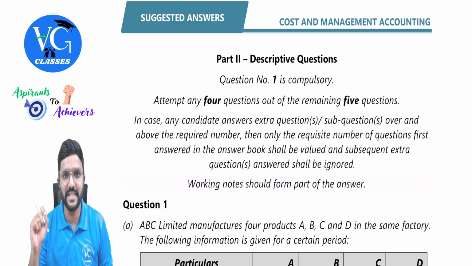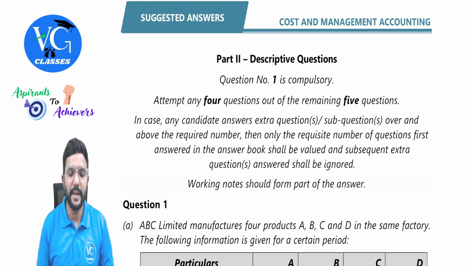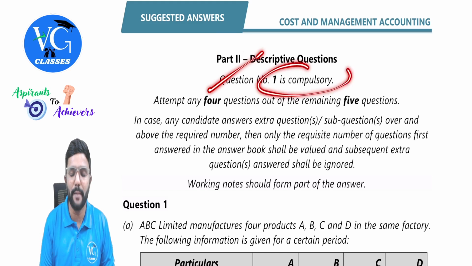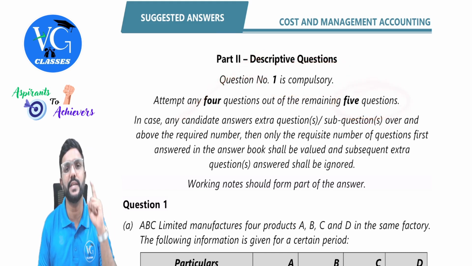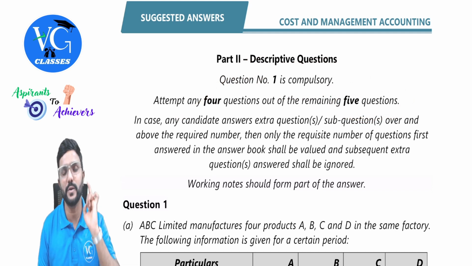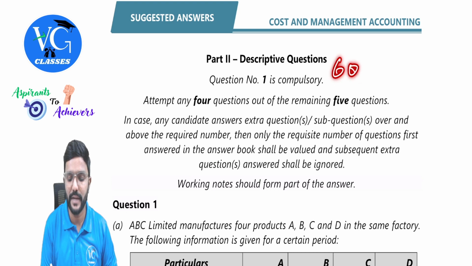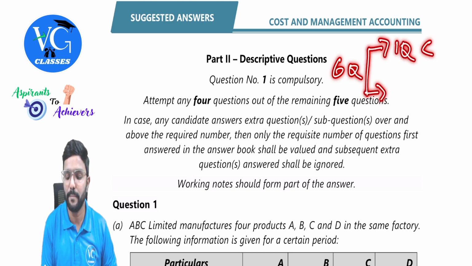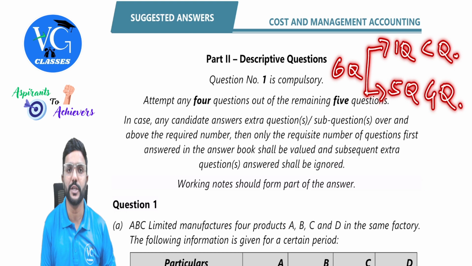Now we will discuss the descriptive questions, which is part 2. Under descriptive type, guys, question number 1 would be compulsory, whereas out of the remaining 5 questions, a student needs to answer any 4 by taking one question as a choice. In simple terms, under descriptive type there will be totally 6 questions. Out of that, the first question would be compulsory. Out of the remaining 5 questions, they can answer any 4 by taking one question as a choice.